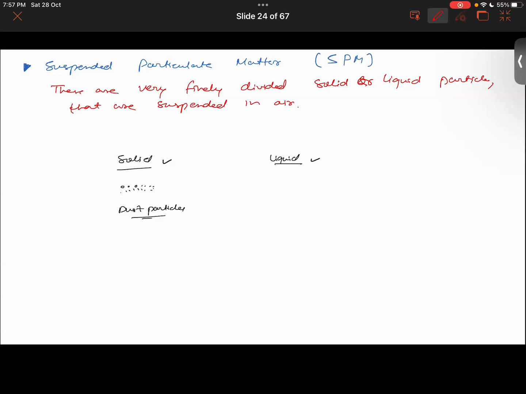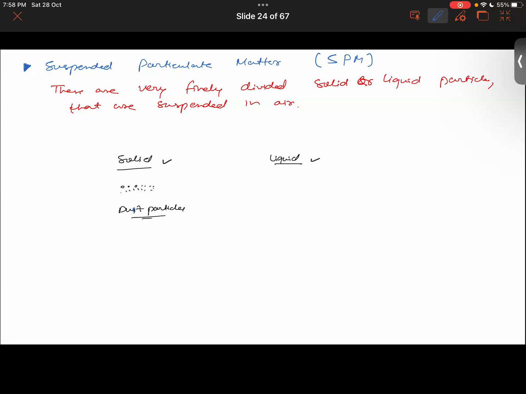They are dispersed due to the combustion process. Exactly. They are dispersed into the atmosphere, it could be due to combustion, or it could be due to non-combustible processes also. For example, if there is some construction work going on at a construction site, stone crushers are used, right?